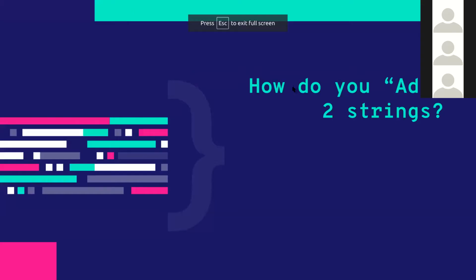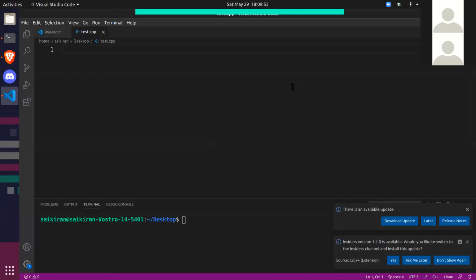So basically, operators are just symbols, right? We have so many different symbols, like the plus symbol, the minus symbol, multiplication, division. All of these operations have a symbol, and that symbol is called an operator. Operators are used to perform operations on operands. So when you add two numbers, the plus symbol is called the operator, and those two numbers are called the operands, right? So let me go to VS Code once.